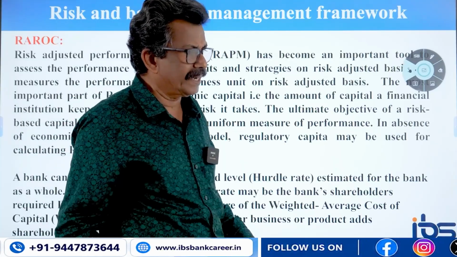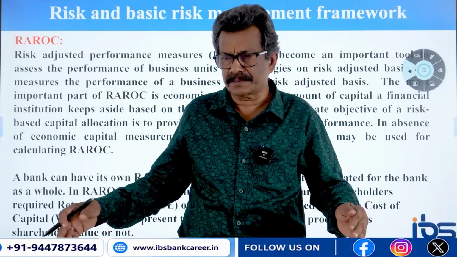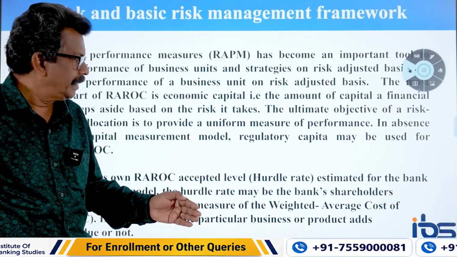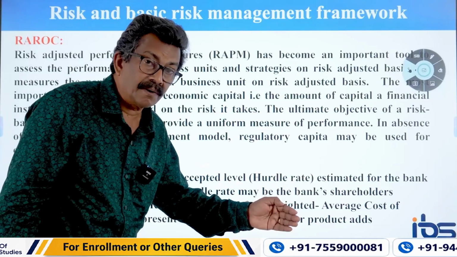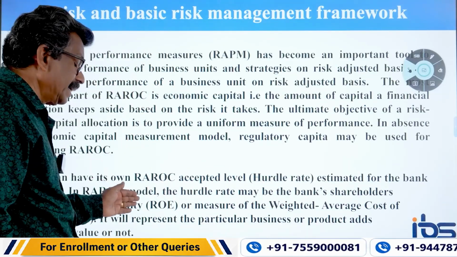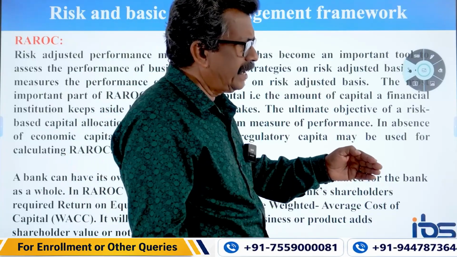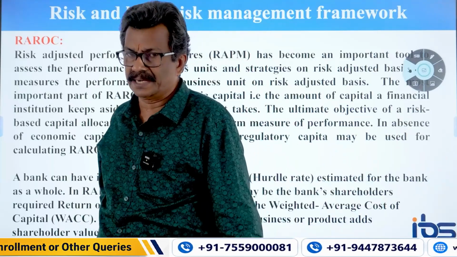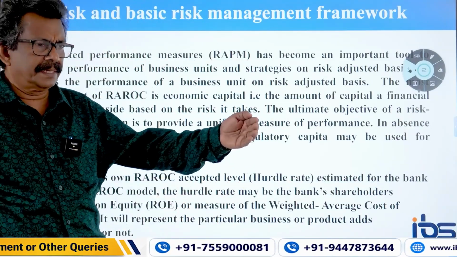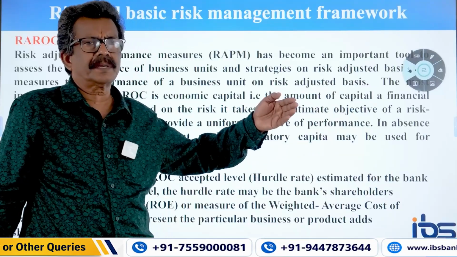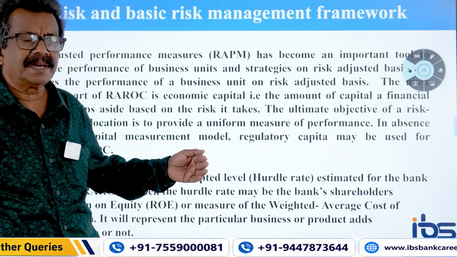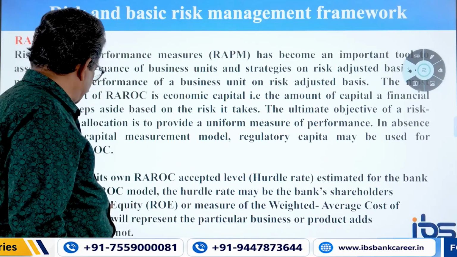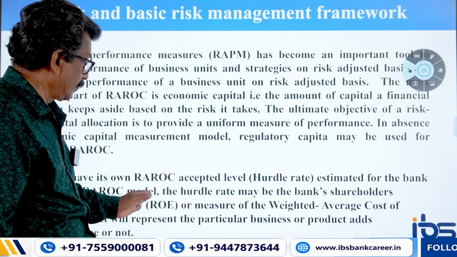The shareholders' equity: at the time of issuance of shares to the public, the bank offers that this should be the minimum ROE, return on equity. That equity return of 10% is the basis of fixing the hurdle rate for RAROC. If they book the RAROC and reach the hurdle rate, it is well and good, and they can easily pass on this profit to the equity shareholders by way of return on equity.